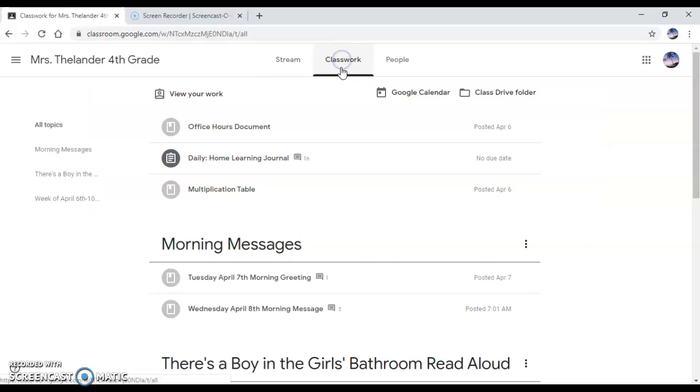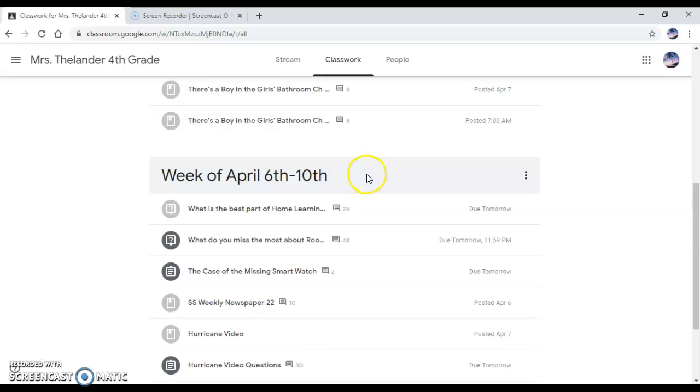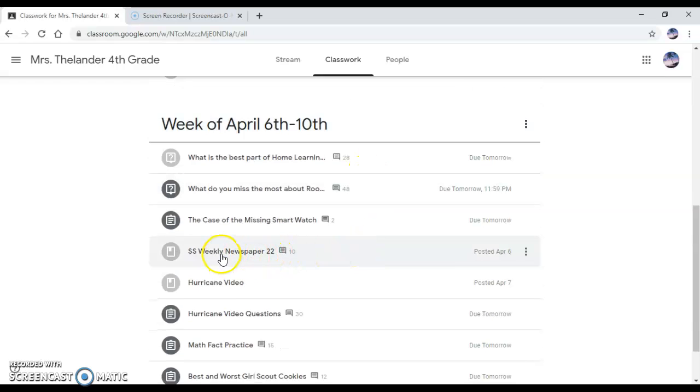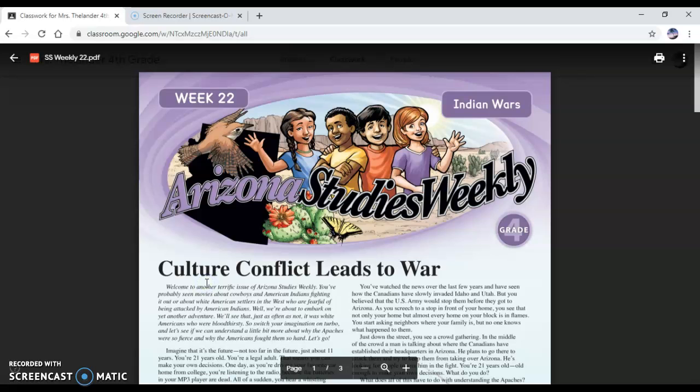So I'm going to go into my classwork and I'm going to scroll down until I find the newspaper. So there's my newspaper. There's my file for my newspaper. I'm going to open that up. And hopefully you've gone through and read and done some highlighting. Next week, that'll be a little bit easier because I'll be able to share with you how to highlight it.